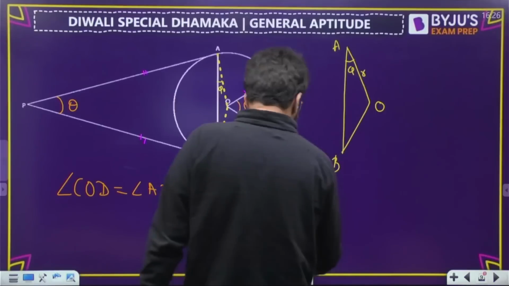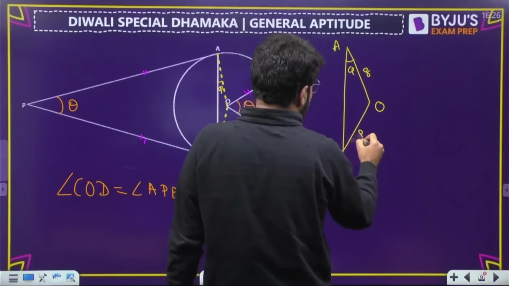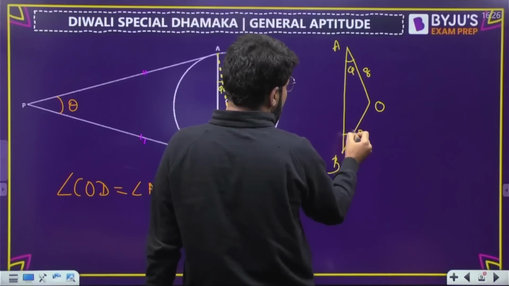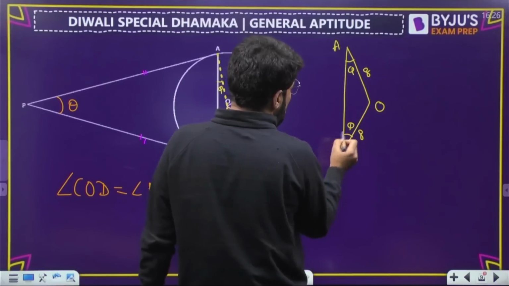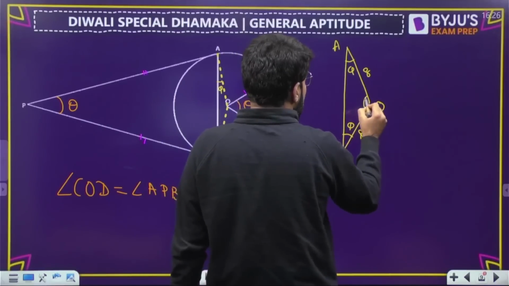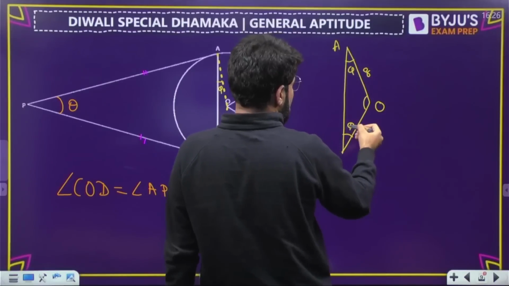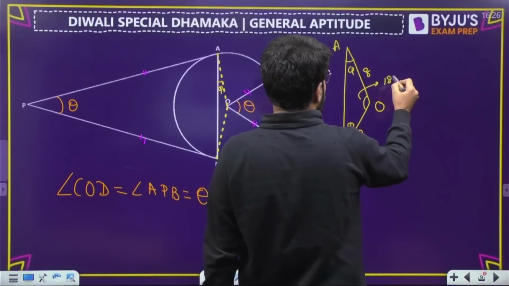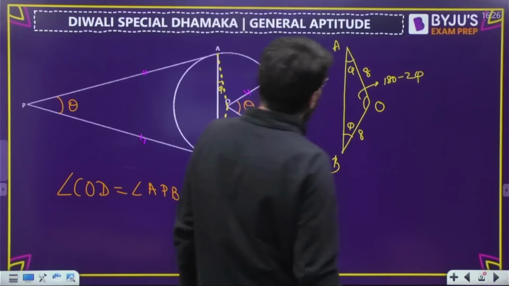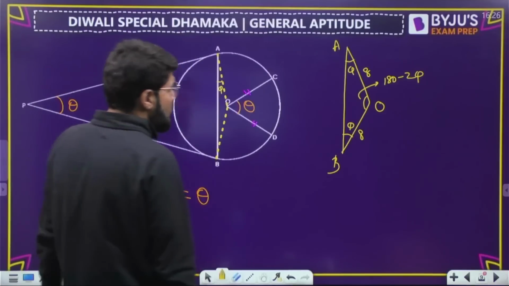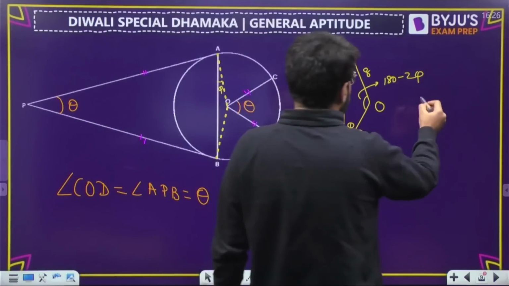This is equal to the radius, and radius is 8. Because both of them are radius, it is an isosceles triangle, so opposite angles will also be equal. Both of them are phi. So how much is this angle? 180 में से 2 phi को subtract करेंगे. So this angle would be 180 minus 2 phi. How much is the phi? Can I calculate? Okay, no problem.